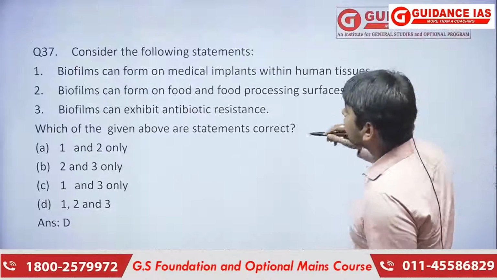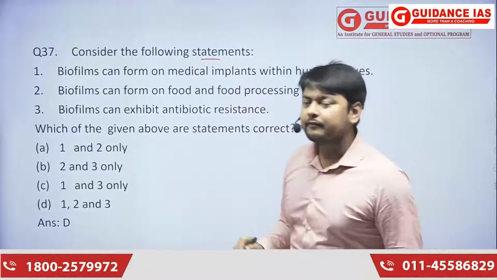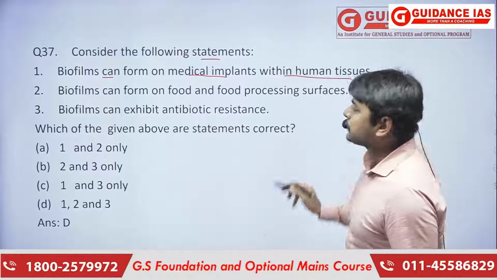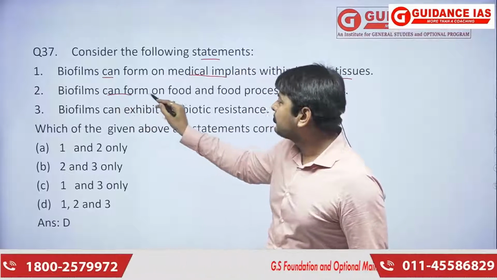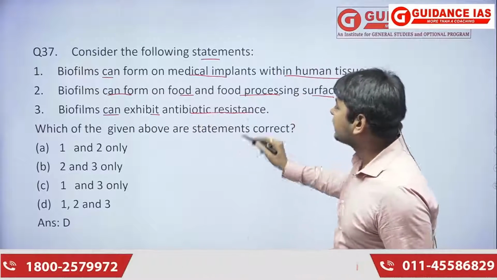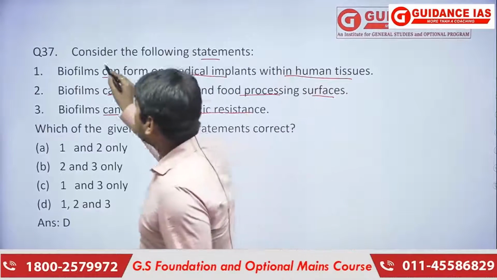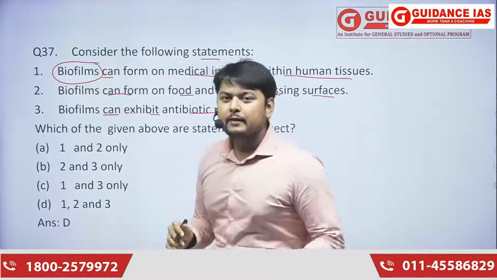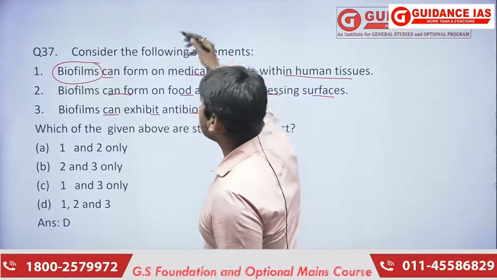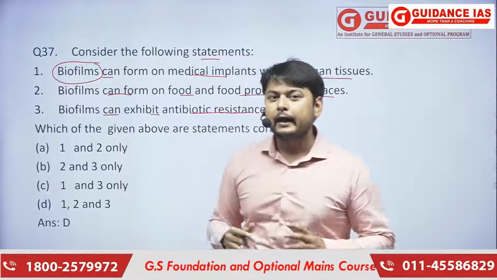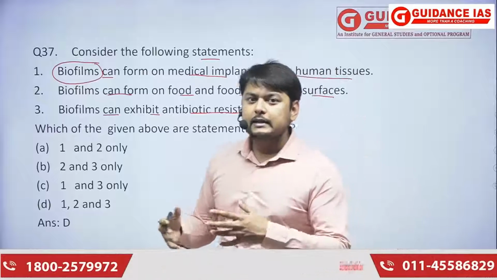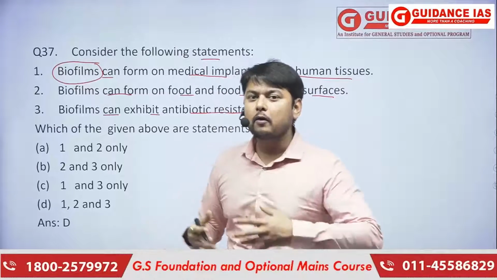Moving forward, consider the following statements. First, biofilms can form on medical implants within human tissues. Second, biofilms can form on food and food processing surfaces. Third, biofilms can exhibit antibiotic resistance. Now, what are biofilms? Biofilms are colonies made by microbes such as bacteria or fungi. If any surface is available to them, biofilms can occur on those surfaces.